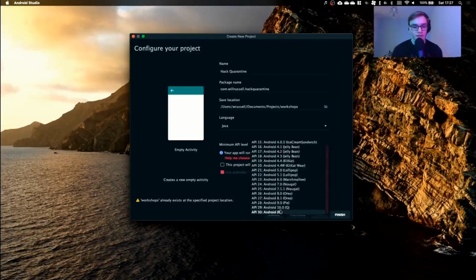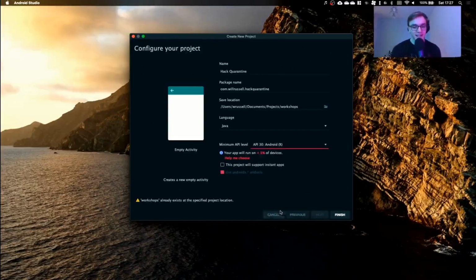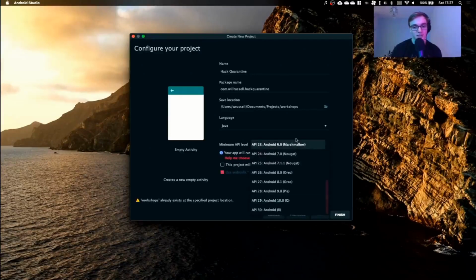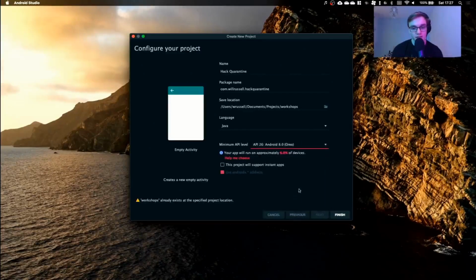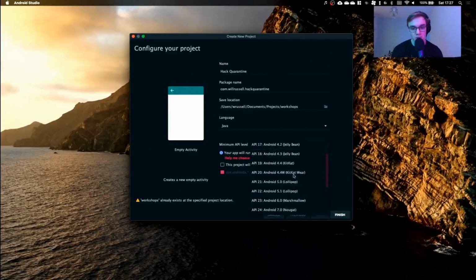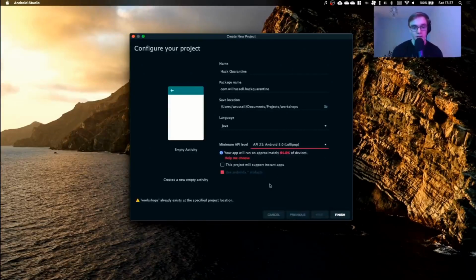Now, if I pick Android R, which is a developer preview, it's going to say less than 1% because it's not in production, no one's really got it. Android 10, which some of you may be running, I've got it on my OnePlus 7 Pro. Samsung phones now have it, Google Pixels. Android Oreo, only 6% of devices? Seriously? Interesting. I imagine a lot of devices are on Pie. A lot of people like holding on to their old phones. Okay, and we're going to just go from there and click Finish.